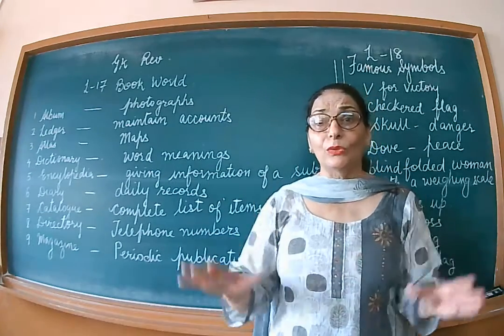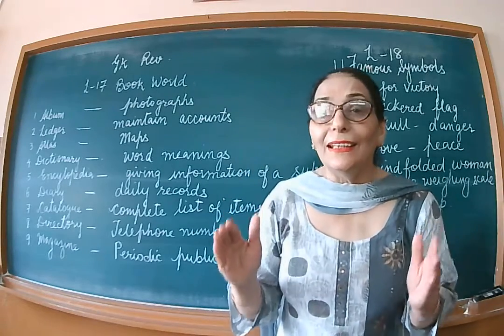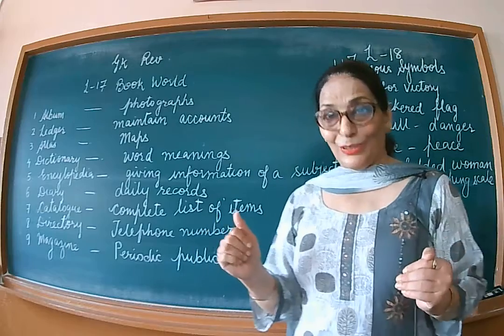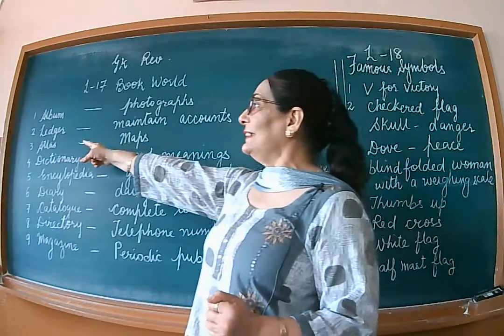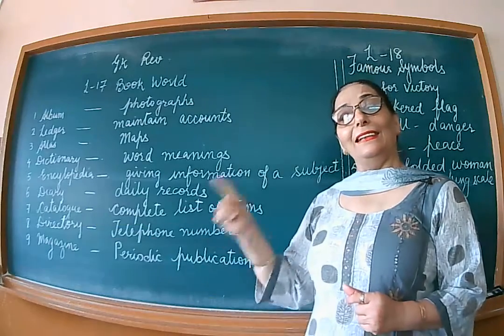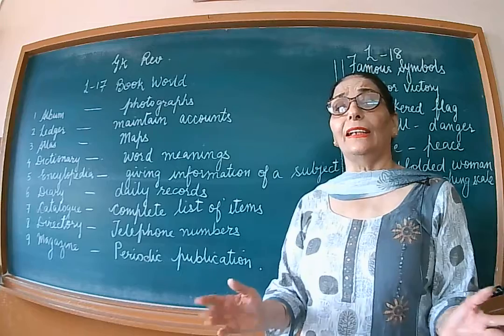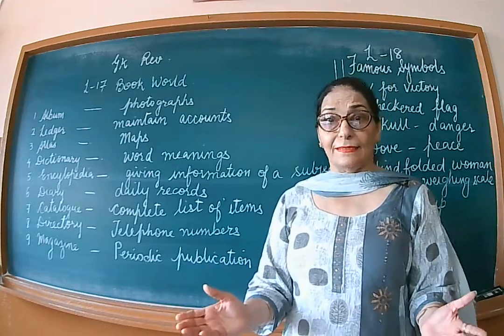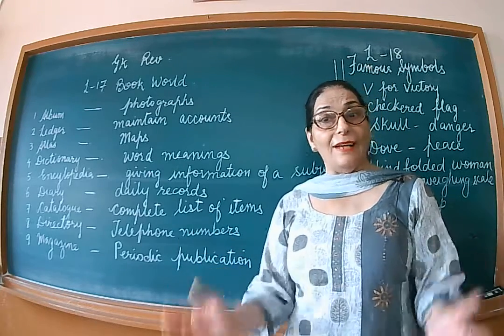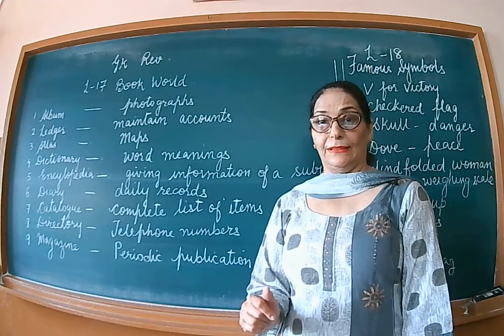All these accounts are written in a book that is called a ledger. The spelling of ledger, D is silent, and this book is specially kept in all the factories. All the business people, tycoons have this book. They have to maintain this record of accounts.